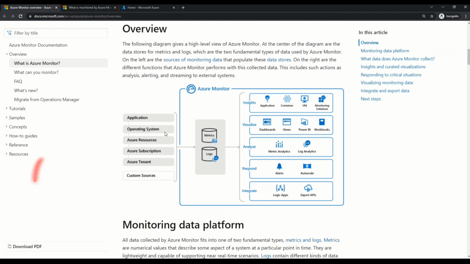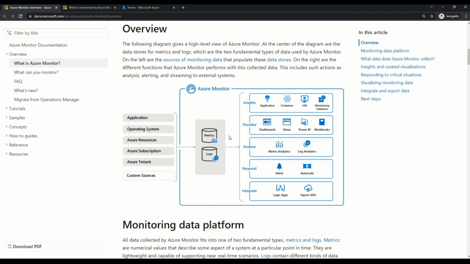So over on the left hand side, you can see various sources from where you can collect metrics or logs, like application, operating system, Azure resources, subscription, or Azure tenant. And then you also have the ability to bring in your custom sources as well. Once you have collected these logs or metrics, you can push them to other functions that will ingest these logs and metrics to build out more business specific insights.